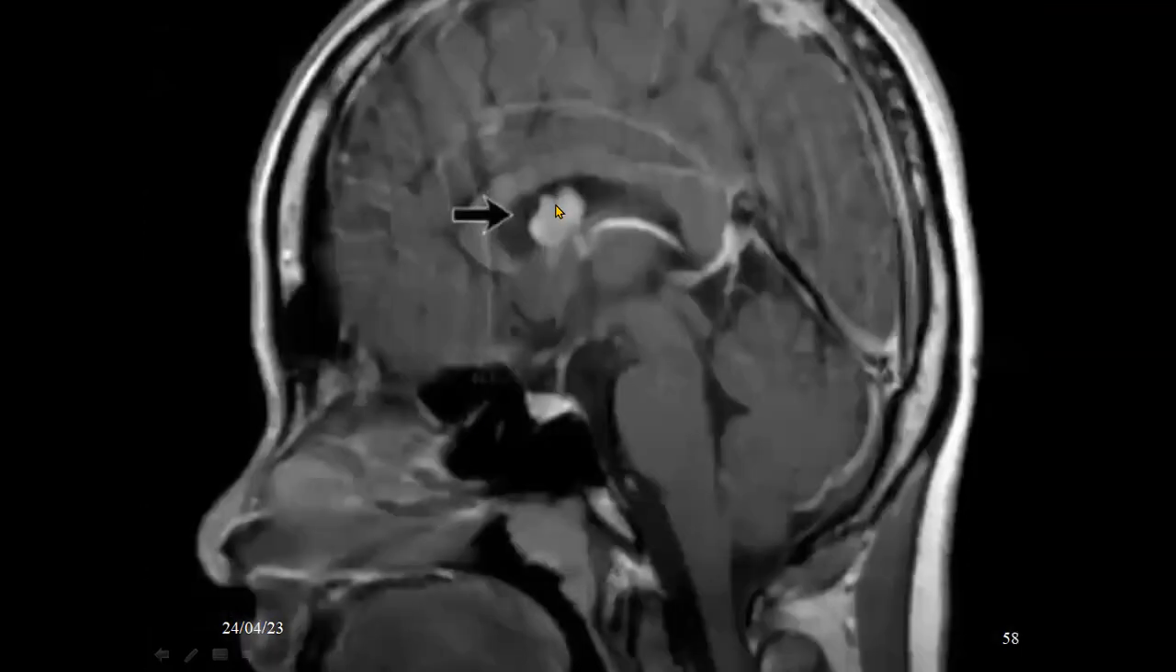This is another subependymal giant cell astrocytoma in a tuberous sclerosis patient.